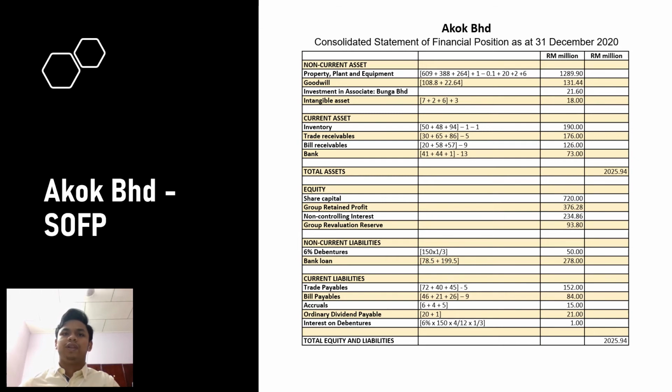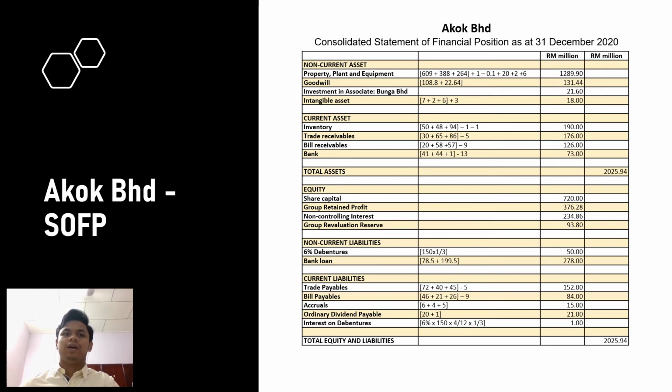We go to the equity. Equity has share capital, group retained profit, non-controlling interest, and group translation reserve. Share capital is taken from SOFP but only holding company's only. Group retained profit, NCI, and group translation reserve are taken from SOCI.